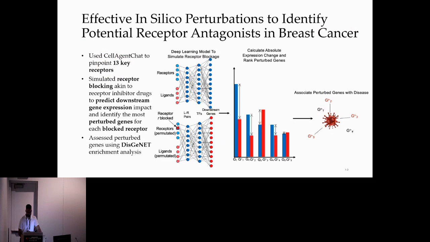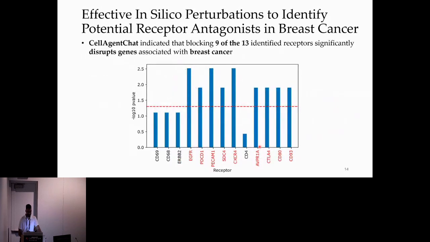So we deployed the neural network that was previously designed to calculate each receptor's conversion rate to predict the impact that blocking a receptor would have on the downstream gene expression, and identified the most affected downstream genes for each in silico blocked receptor. Our analysis with CellAgentChat indicated that blocking 9 of the 13 receptors, as identified in red here, significantly disrupted genes